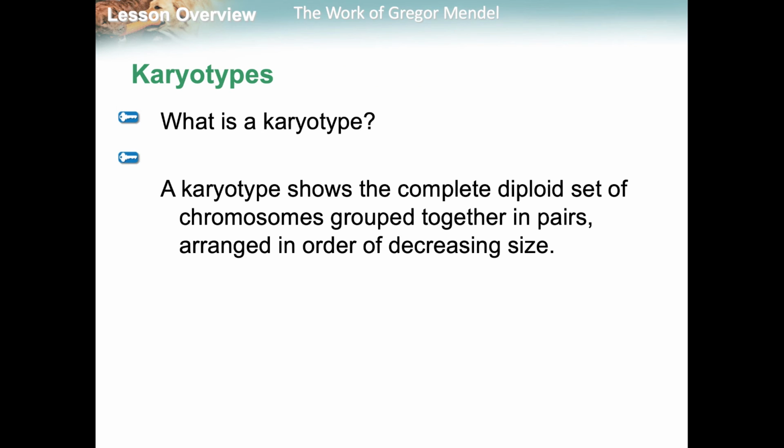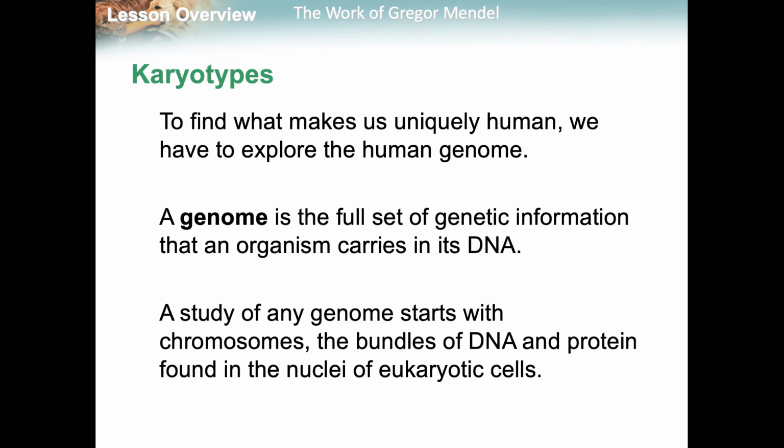A karyotype shows all the chromosomes grouped together in pairs, so the homologous chromosomes all together arranged in order of decreasing size. What they usually use these karyotypes for is to determine whether somebody has a genetic disorder or not.